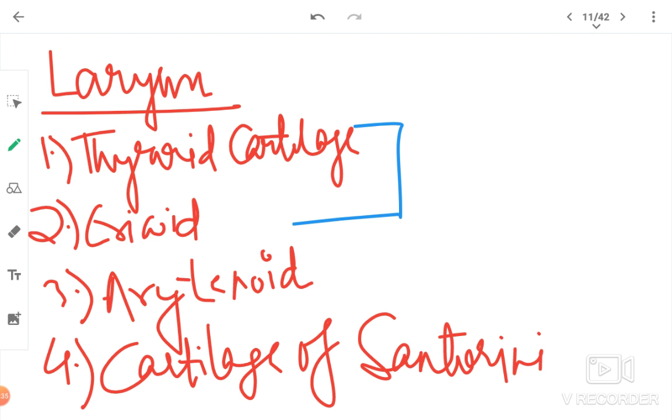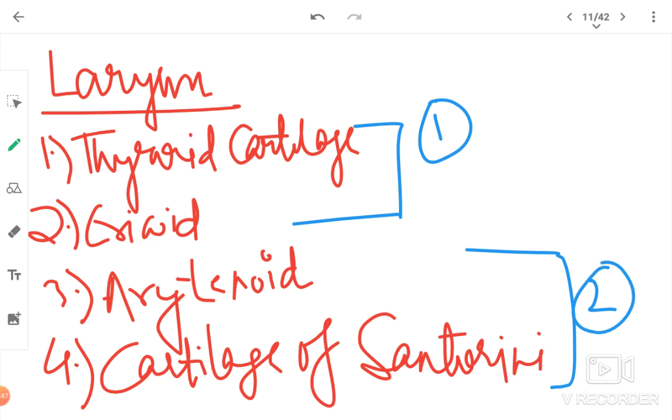Okay, now these two, thyroid cartilage and cricoid cartilage, they are one in number, means they are single, whereas these two are two in number. Clear? Arytenoid cartilage and cartilage of Santorini are two in number, that is, they are one pair, whereas thyroid cartilage and cricoid cartilage are one in number.